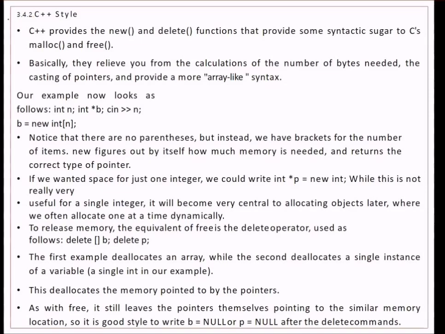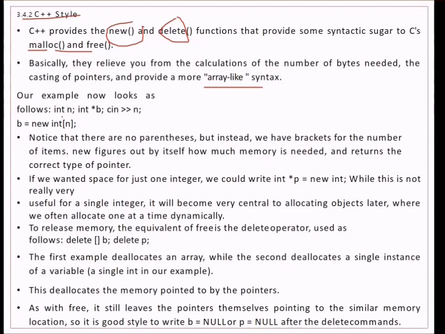Now, we will also talk about C++ style. C we have already seen. C++ uses the new and delete operators, which provide some syntactic value added to C's malloc and free. Basically, they relieve us from calculating the number of bytes needed and casting pointers, and provide more array-like syntax.